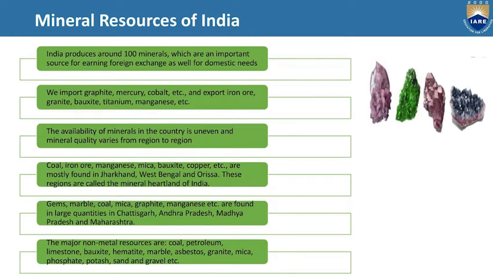Some ores, coal, manganese, mica, bauxite, copper are mostly found in Jharkhand, West Bengal, and Odisha. These regions are called the mineral heartland of India, because the most important commercially used minerals like coal, iron, manganese, mica, bauxite, copper are all present in that area.